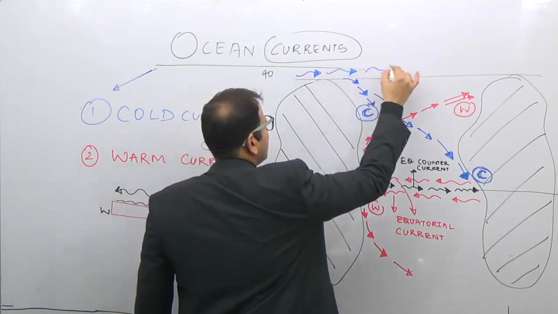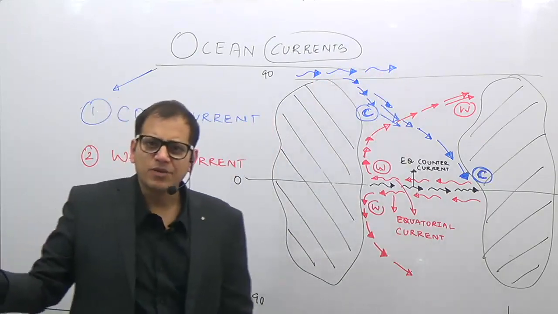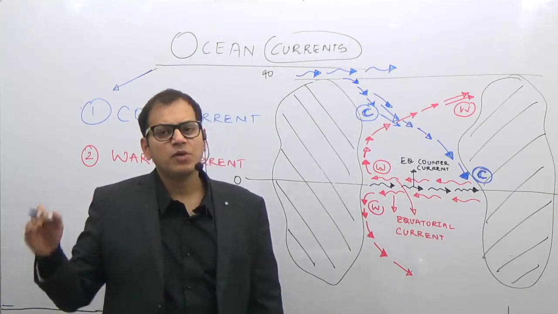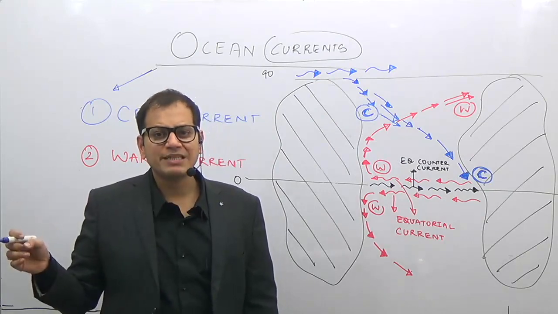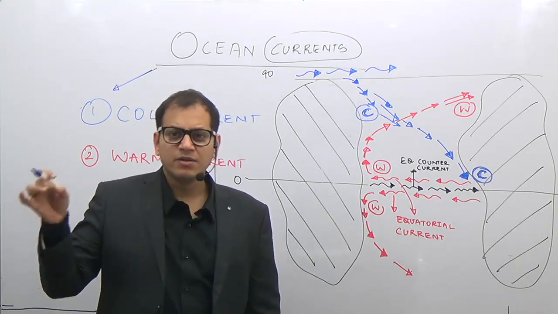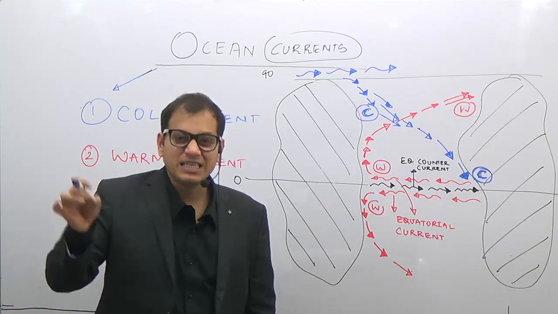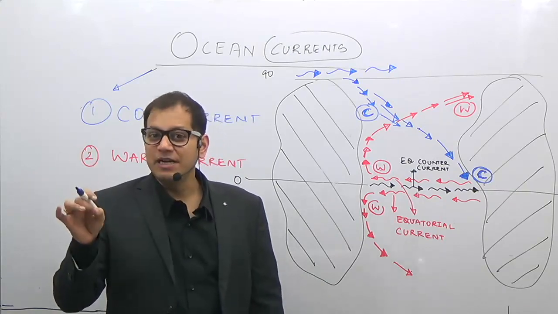If you remember the westerly winds, these are known by different names in the North and South. What are the names of these westerly winds? They are known as the roaring 40s, furious 50s, shrieking 60s. They are known by different names. Why?